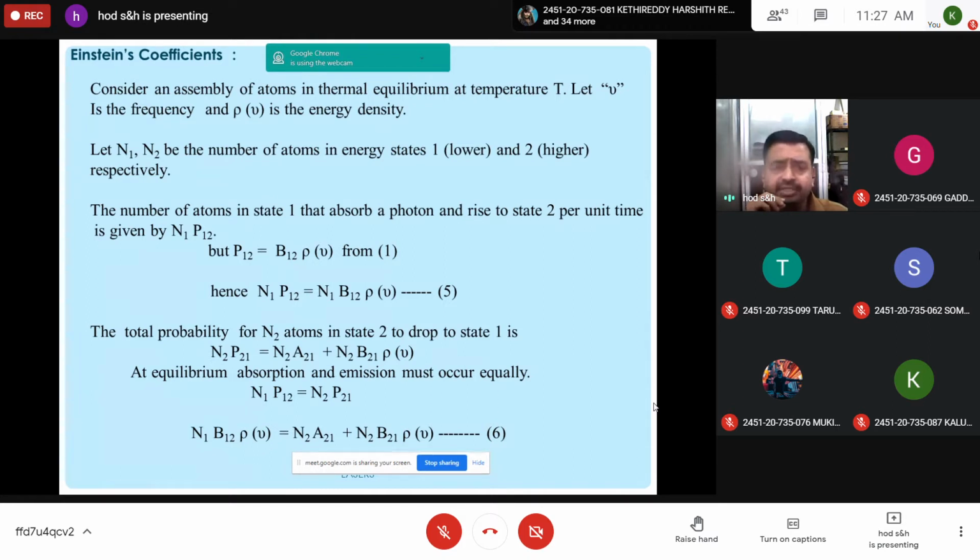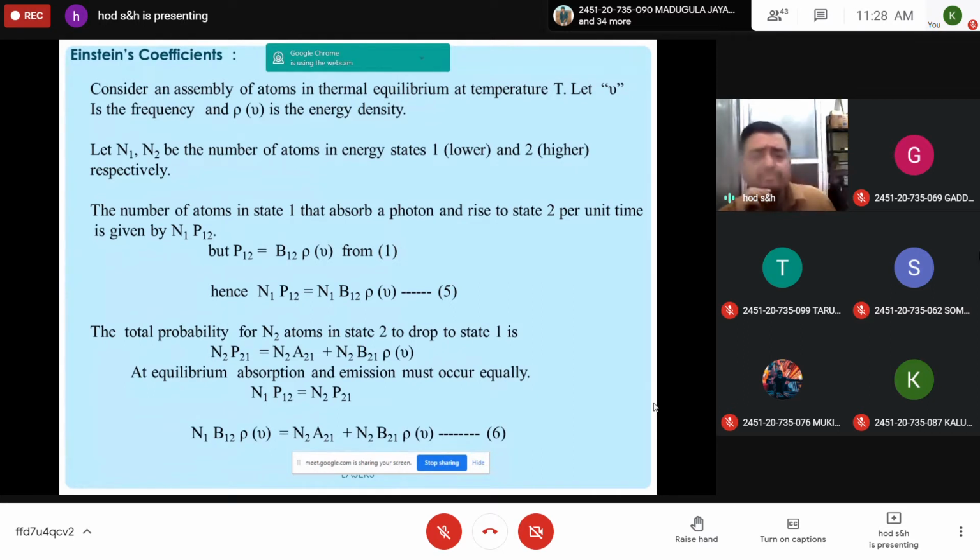Let nu represent the frequency of incident radiation and rho nu the energy density. For convenience, let us assume there are n1 atoms in the lower energy state, that is state 1, and n2 atoms in the higher energy state, that is state 2. Now, by using a photon, one atom can be excited from the lower energy state to the higher energy state, which is called induced absorption. Like that, there are n1 atoms.